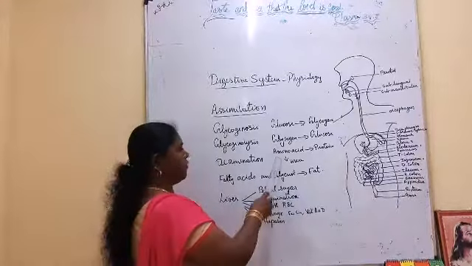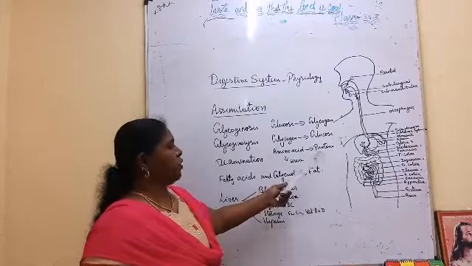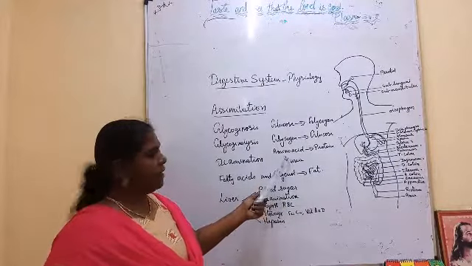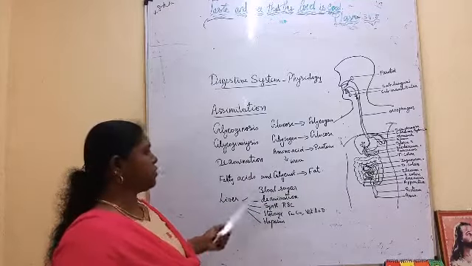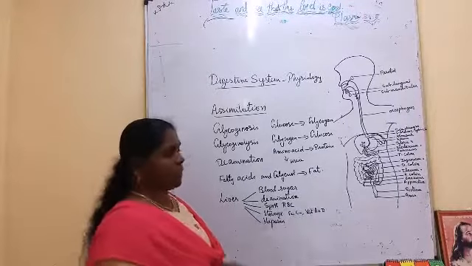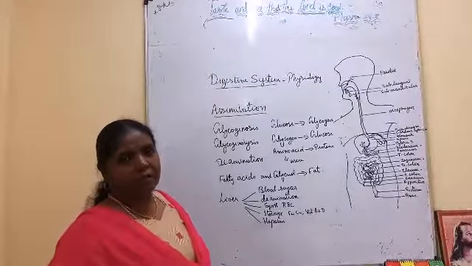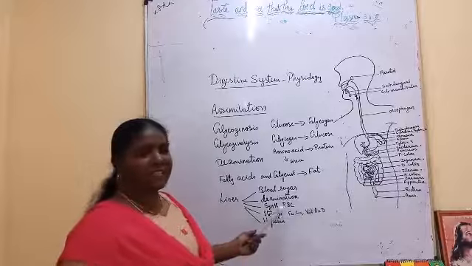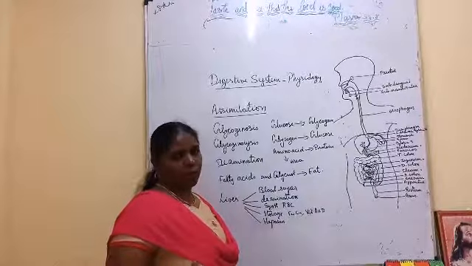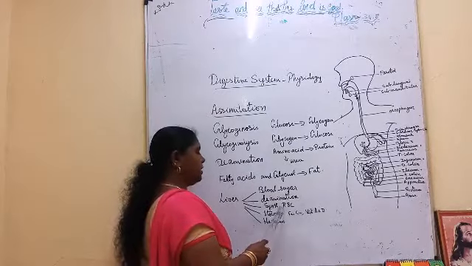Then deamination. We have already seen that amino acids cannot be stored. After we utilize them for production of protein, the remaining will be converted into nitrogenous waste as urea. This process called deamination is done by the liver only. So urea is produced in the liver. Then synthesis of RBCs: in infants, the babies, the RBCs are produced in the liver. In adults, the RBCs are produced in the bone marrow.